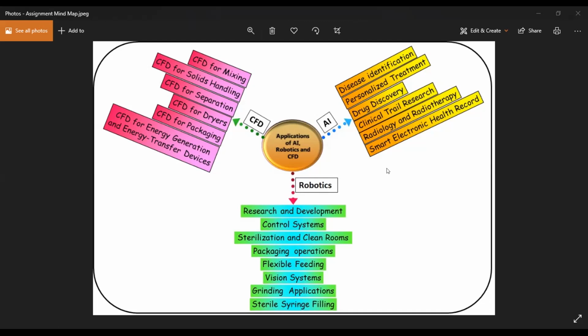In robotics, applications include research and development, control systems, sterilization and clean rooms, packaging operations, flexible feeding, vision systems, grinding application, sterile syringe filling. Also in medical, like in hospitals, robotics are also used for surgery.